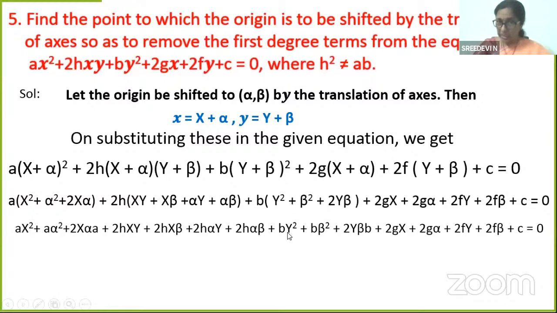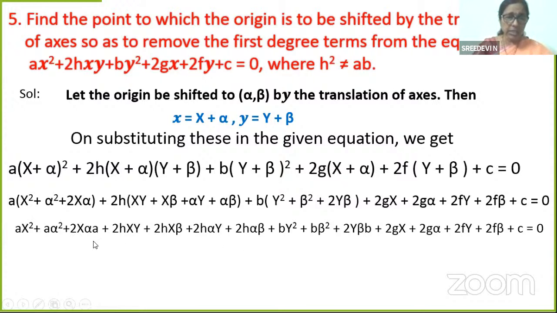b y square, second degree term, not necessary. b beta square, constant, we don't need it. 2y beta b, this again has y power 1, first degree term. We will take it. 2gx, of course, first degree term. 2g alpha, constant. 2fy, first degree term. 2f beta constant, and c is also constant, equal to 0.